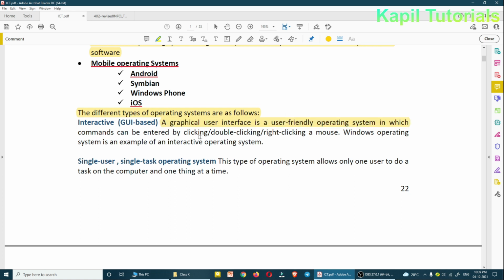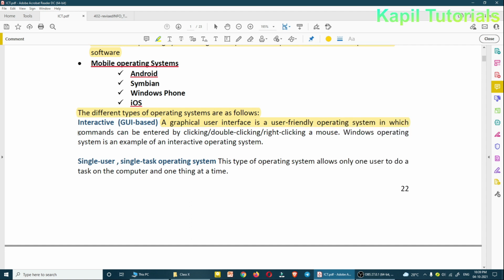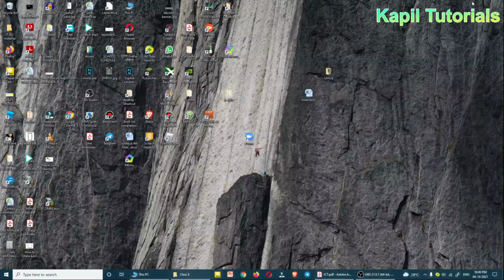In it, commands can be entered by clicking, double clicking, right clicking of a mouse. You know very well, suppose I'm right clicking, you can see different commands coming up here. Or if I want to open MS Office, I can just double click upon the folder. Now this is my Windows desktop. If I want to open anything, suppose Scratch, I just have to double click upon it and it will open for me. I hope that is very clear to you, how it works.